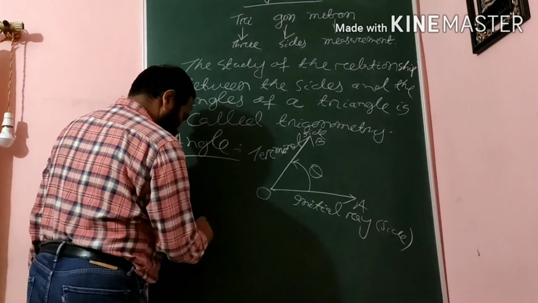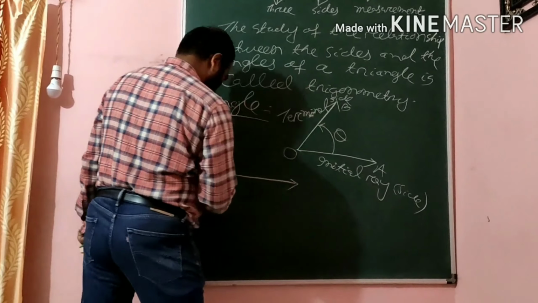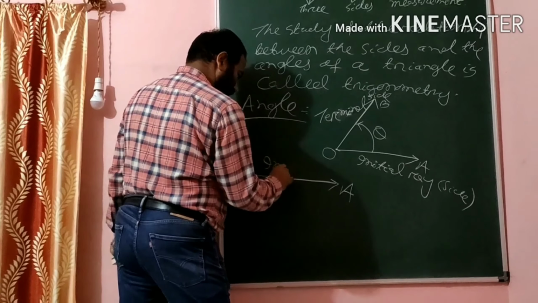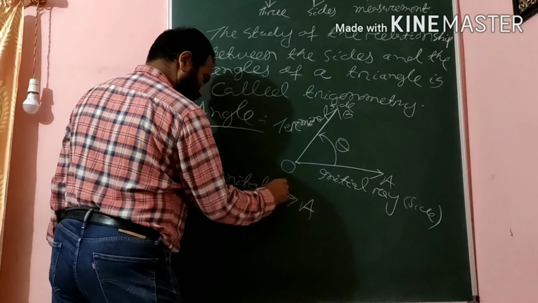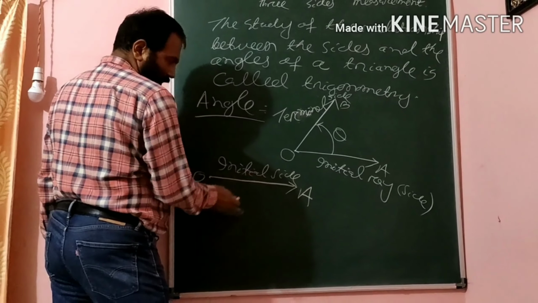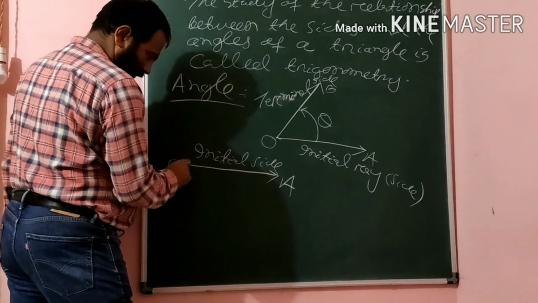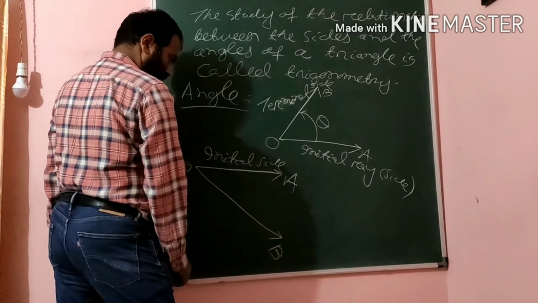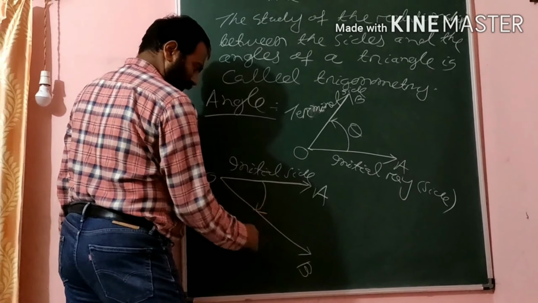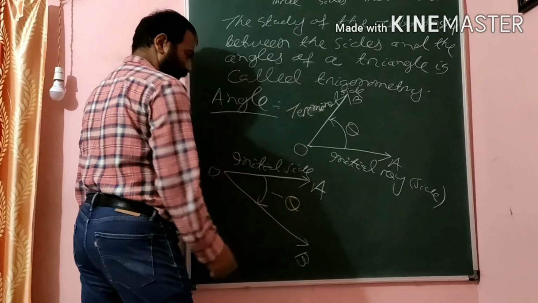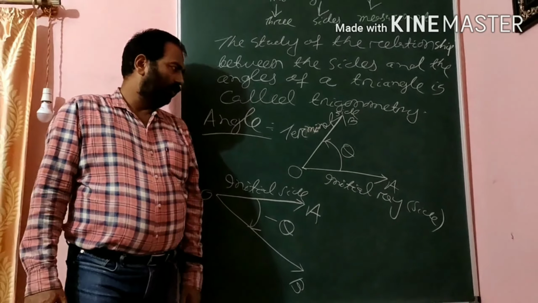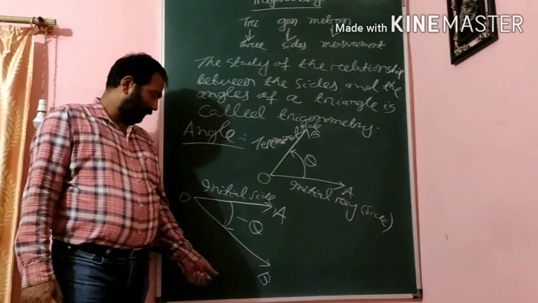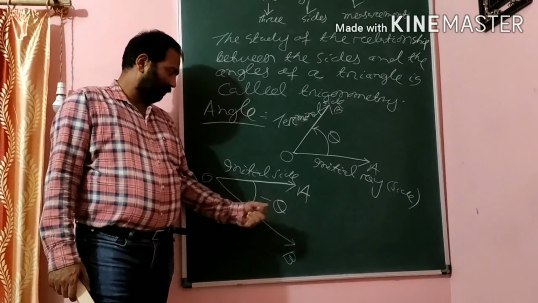You see here, suppose I express the same thing. This is O, this is A, and this is your initial side. When a clockwise rotation is performed, A comes to B, so finally it comes to here, it is B. This angle is in the clockwise direction, so it is minus theta. So the direction is very much important. When we consider the anti-clockwise direction, that is plus theta. When we consider the clockwise direction, it is minus theta.